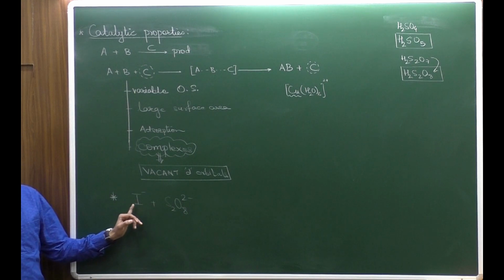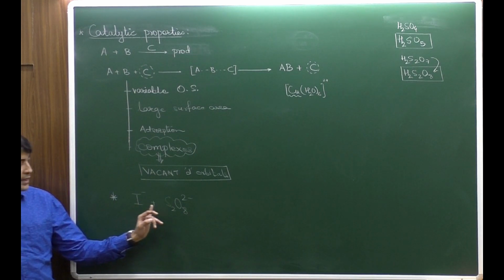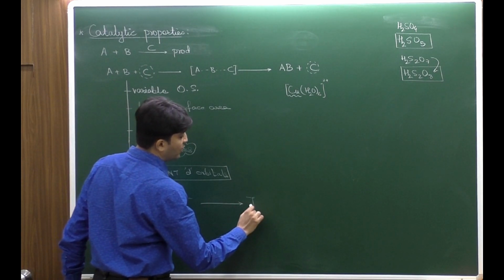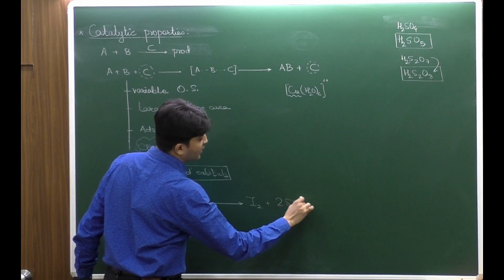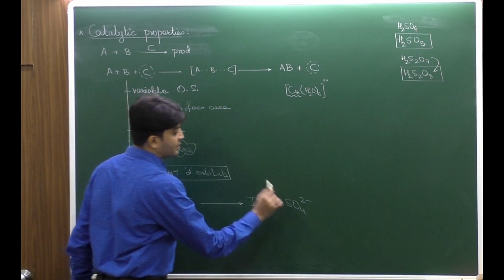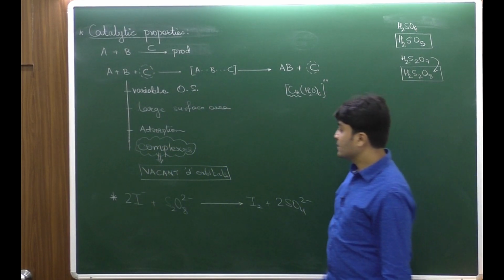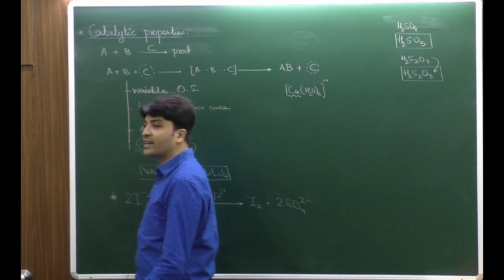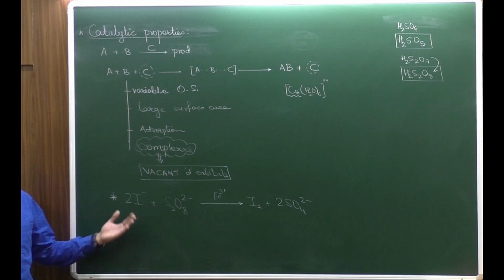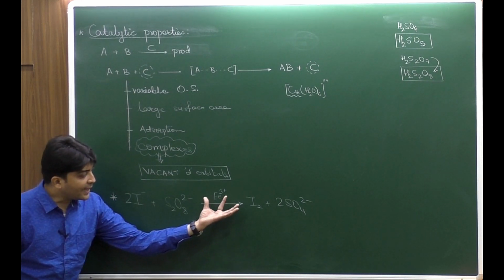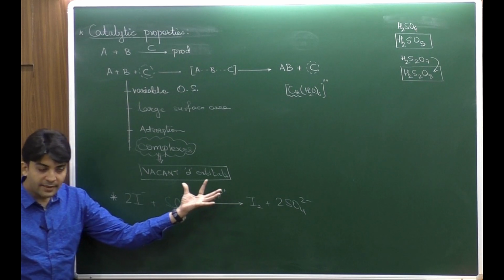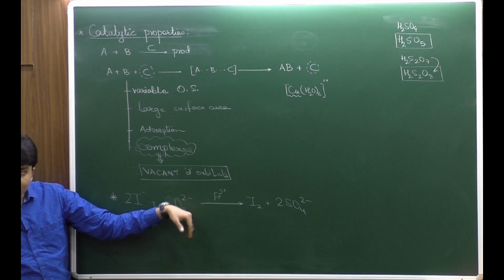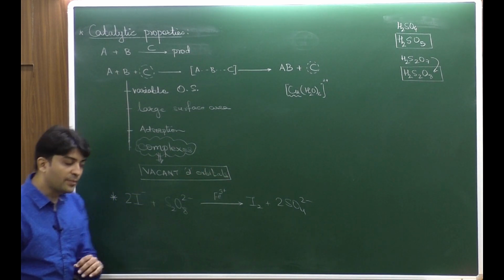ठीक है? Anyways, the reaction is between now the I minus and peroxy disulfuric acid का anion. Then on reaction it gives you I2 plus twice of sulfate, and if I balance it, it will be this. Now this reaction is catalyzed in the presence of ferric ion or ferric compound Fe3+. So if we look at the mechanism of this, what would happen? The catalyst will first participate in the reaction, will react to form an intermediate and then it will get regenerated. That's what the mechanism explains.